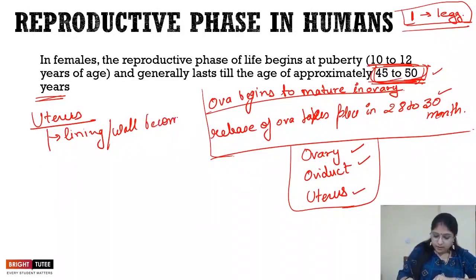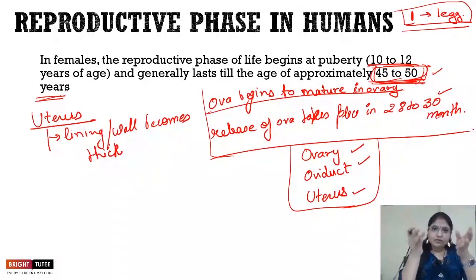Becomes thick. When I'm saying that the walls become thick, that means that the wall of the uterus starts developing an extra layer with a lot of blood capillaries.